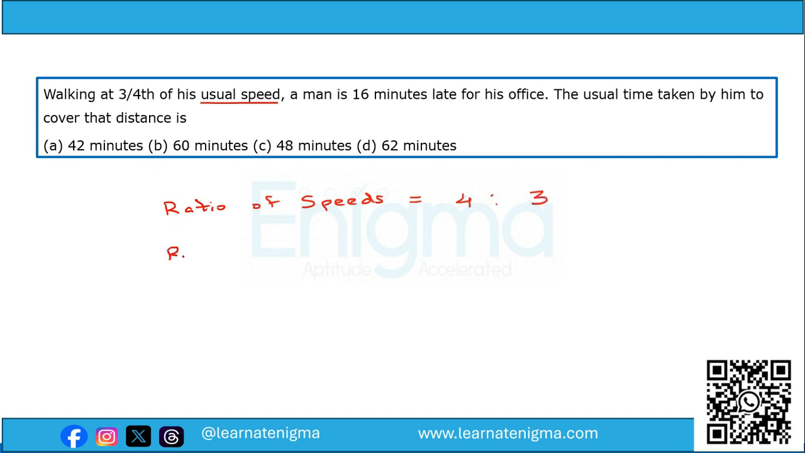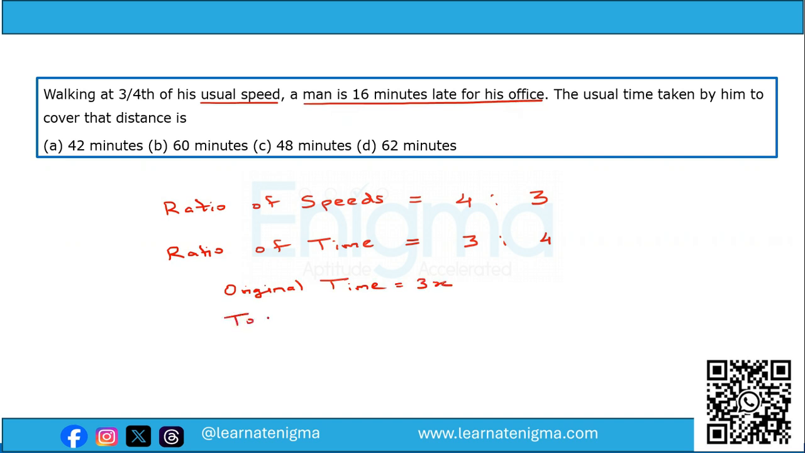Therefore, for the constant distance, the ratio of their corresponding times will be reverse, that is 3 is to 4. Now, it is given that a man is 16 minutes late for his office. Now, if we assume his original time as 3x and today's time as 4x,